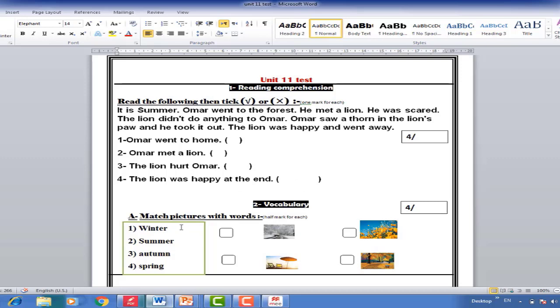Question number 2, match. Number 1, winter. This is winter. Write down here number 1. Number 2, summer. This is summer. Write down here number 2. Number 3, autumn. This is autumn. Write down here number 3. Number 4, spring. This is spring. Write down here spring.